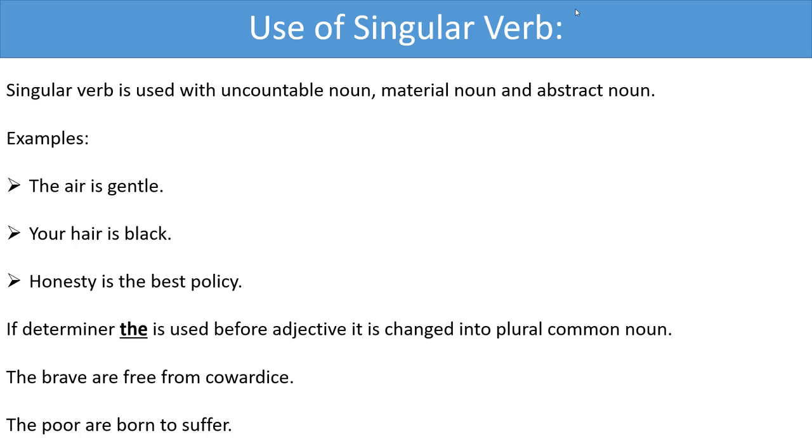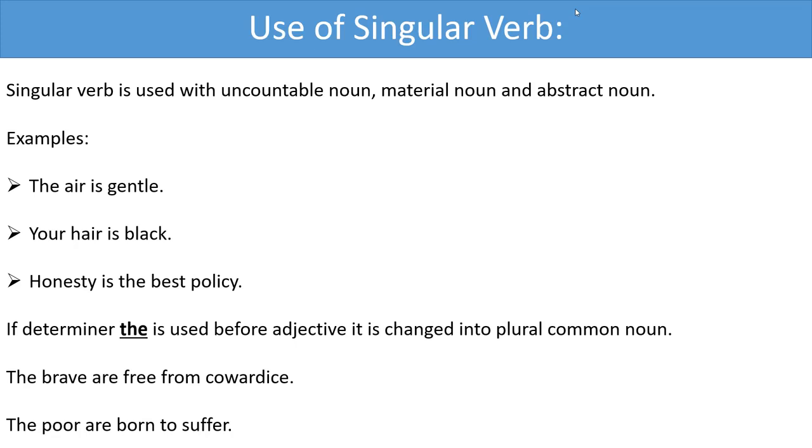So the brave means the entire brave as a whole. The poor means the entire poor as a whole. The poor are born to suffer.